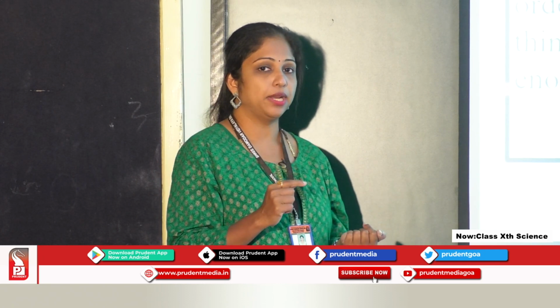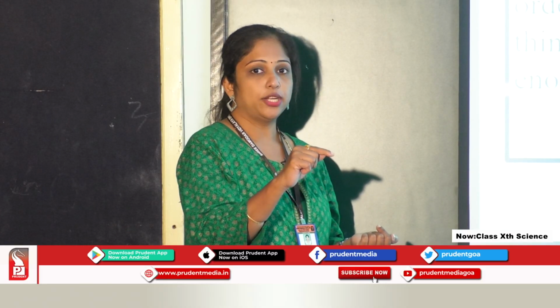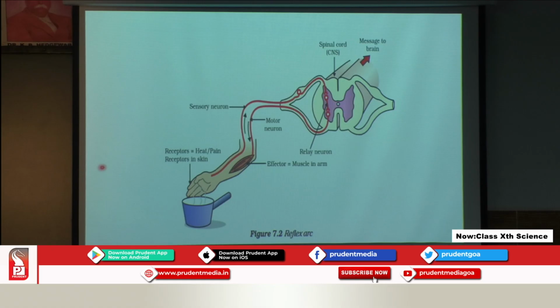So let me take an example again. You are touching a hot object. When you are touching the hot object, before you realize that you have touched it, you have already taken your hand away from that particular heat. So you can see the reflex arc here, students. Here you are touching the hot object, so the receptors in the hand will receive the heat. That will then be carried through the sensory nerve to the spinal cord. The sensory nerve is a nerve which carries the information from the sense organ to the central nervous system.